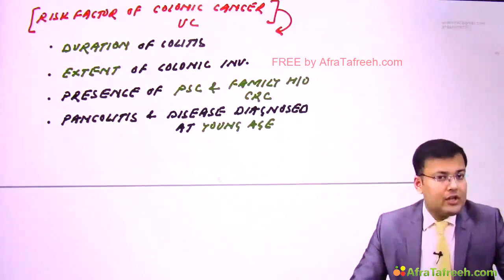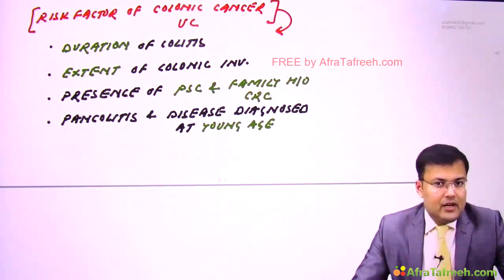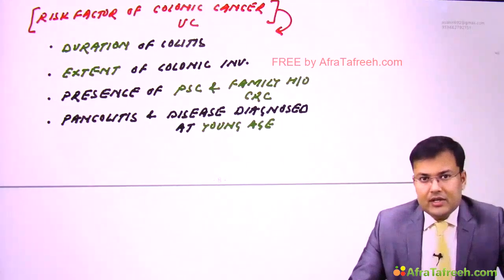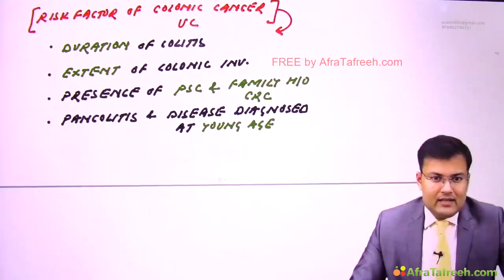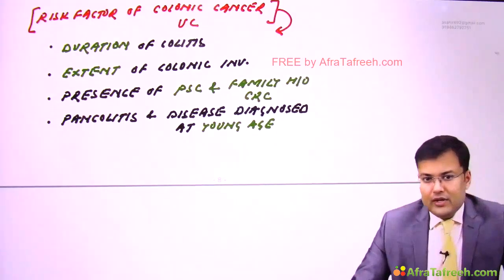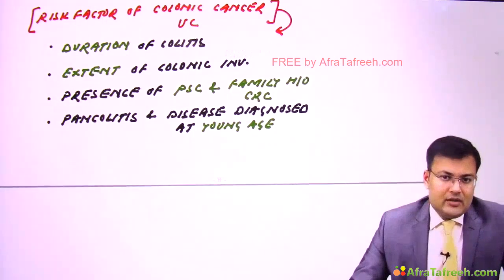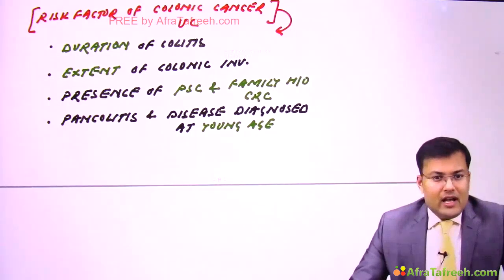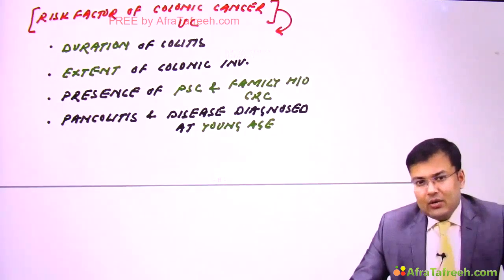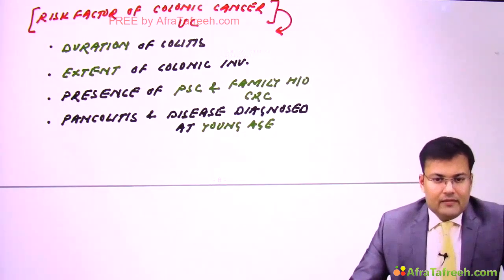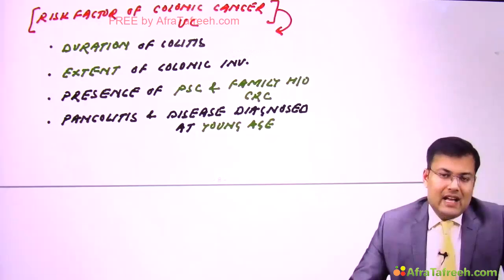First, the duration of colitis: increased duration is going to increase the risk of malignancy. Then extent of colonic involvement, whether the patient has primary sclerosing cholangitis or not, whether there is family history of colorectal carcinoma or not, pancolitis, and obviously if disease is diagnosed at young age.